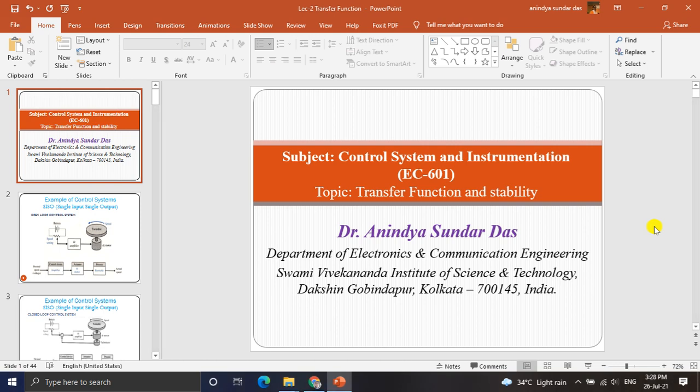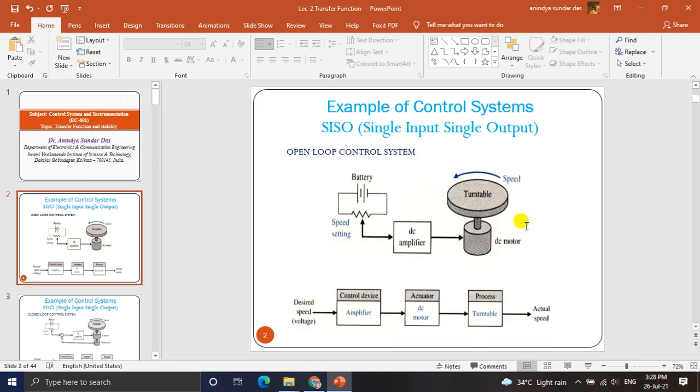In the last lecture, I discussed the introduction of control systems, and in today's lecture, this is lecture number 2, I will discuss transfer function and stability of a control system. Now, in this topic, let me first tell you the basic points that I discussed in the last lecture.